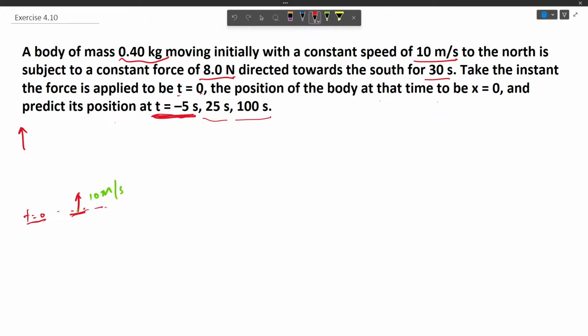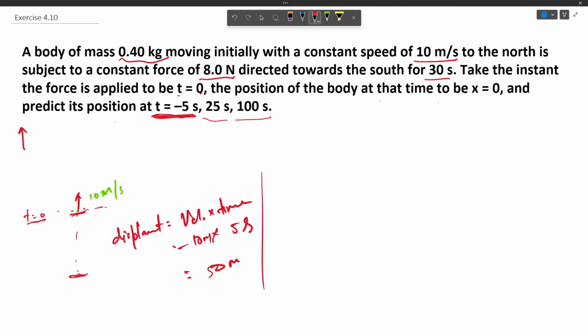So its position, since it is one-dimensional motion, would be somewhere here, and its position can be found out by displacement equals velocity multiplied by time interval. Time interval is 5 second multiplied by velocity, that is 10 meter per second. Now it would be 50 meters. So it would be 50 meters behind the point at which t equals 0.